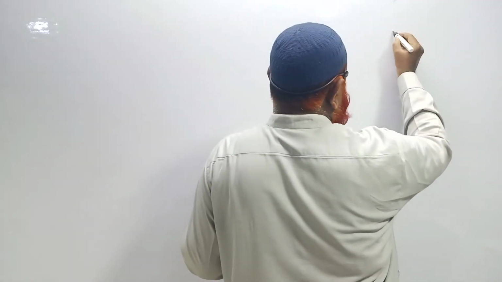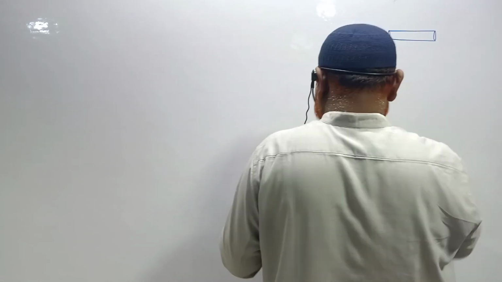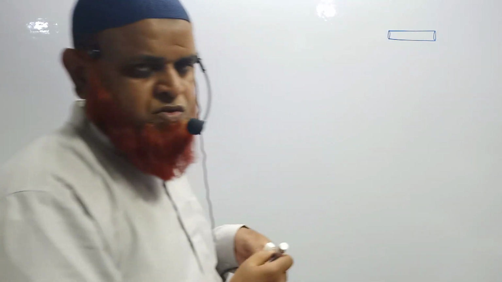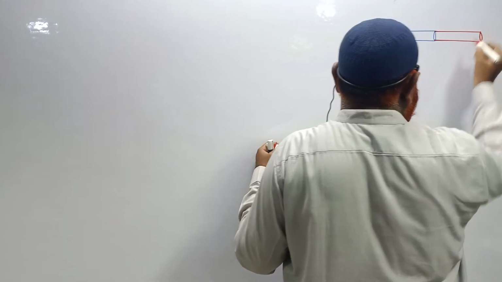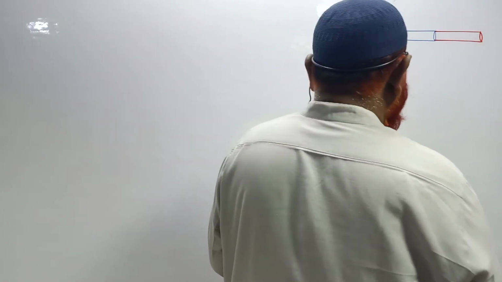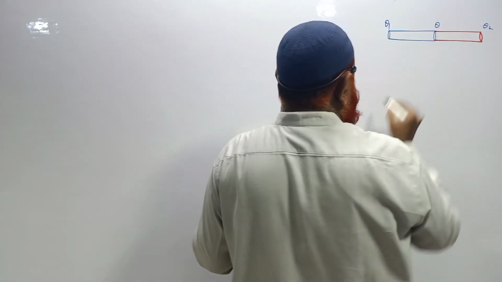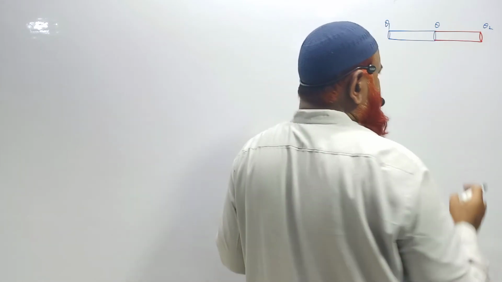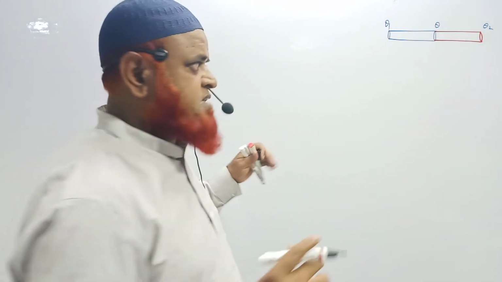Okay, all of you see here. You all know that. Let us imagine I am considering two rods here, and these two rods are made up of two different materials. Let us imagine this is theta 1 and this is theta 2, and this is some temperature at the middle, at the joining point of the two rods having different thermal conductivities. Two different rods made up of two different materials, let us imagine.